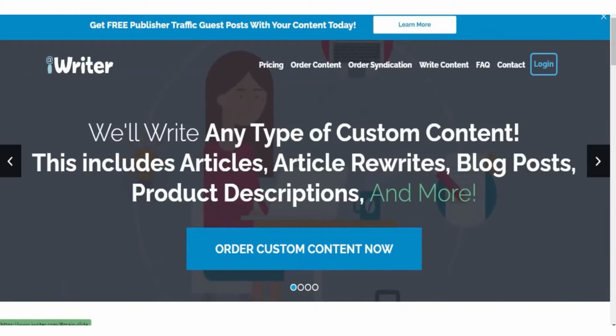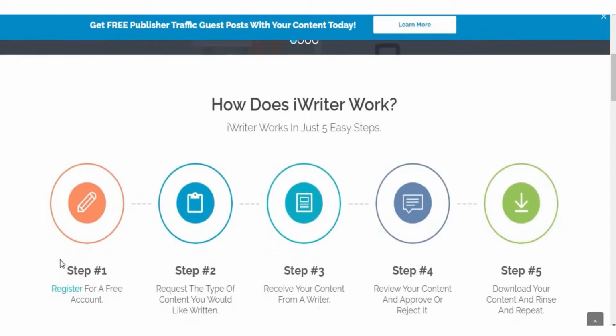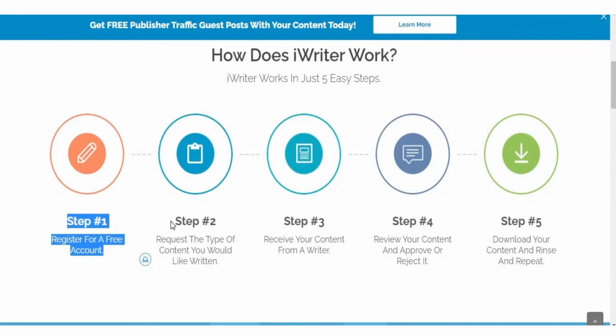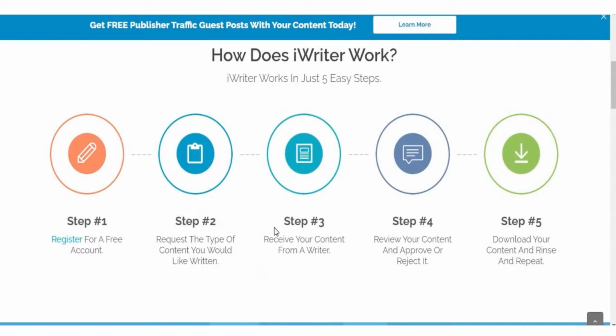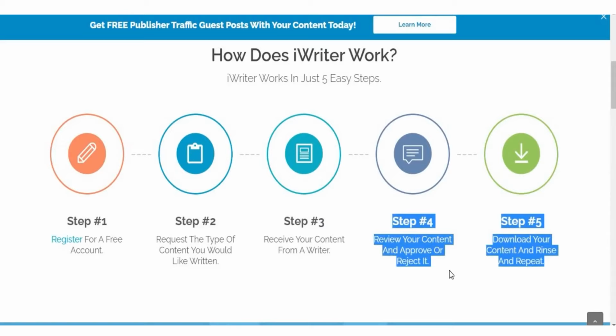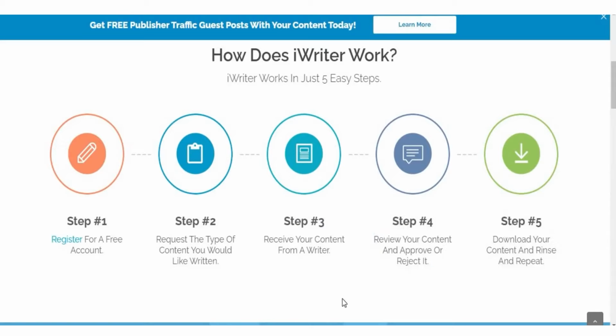Moving on to a second site where you can earn money is known as Iwriter.com. This is a site where clients can come and have their articles written with the aid of different people. How it works is simple. First, you must create a free account on the website, then you choose what kind of article or content material you want to put in writing. Once you've got the item, you have to publish it and they will evaluate it before paying you.